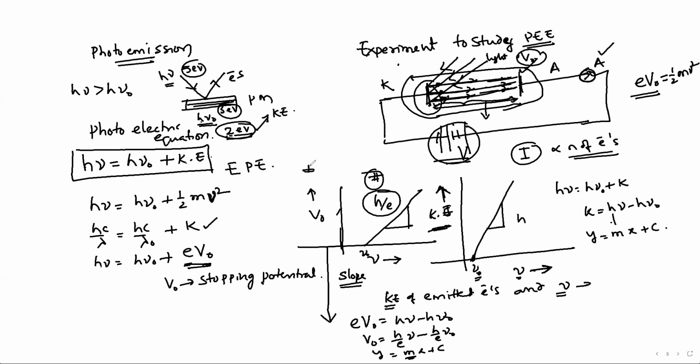This is also an important point. The slope of the frequency-stopping potential graph gives the h by e value. The slope of the frequency-kinetic energy graph gives the h value.